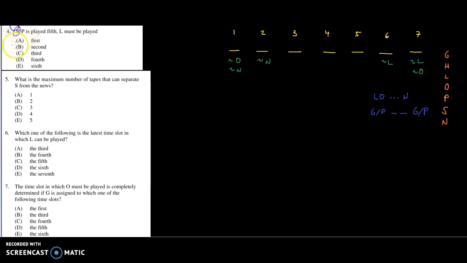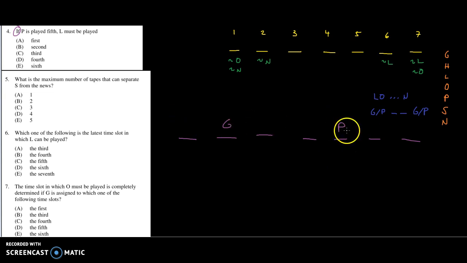Okay, so we have an if, which means let's play out a new scenario. 3, 4, 5, 6, 7. They say if P is on the 5th one, so that's right here, where would L have to go? Well, the rule for P is that there has to be 2 spaces in between that and G. So I can't put G over here, which means G's got to go there, right?